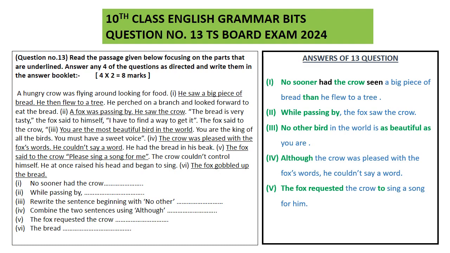So the question is like this. The fox said to the crow, "Please sing a song for me." And now the indirect speech of it is: The fox requested the crow to sing a song for him. This "me" becomes "him" over here.